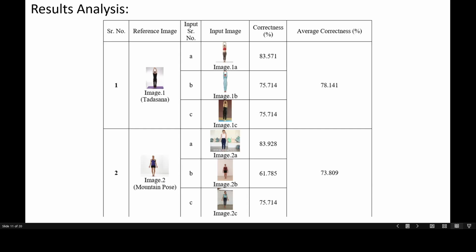The first pose we have used here for comparison is Tadasana. As you can see, for the three comparison images, we have gotten correctness percentages of 83%, 75% and 75%. Thus, the average correctness we have gotten here is 78%. This is in comparison to the images in the reference image column. The next pose we have used here is the mountain pose. For this pose, we have gotten an average accuracy of 73%.